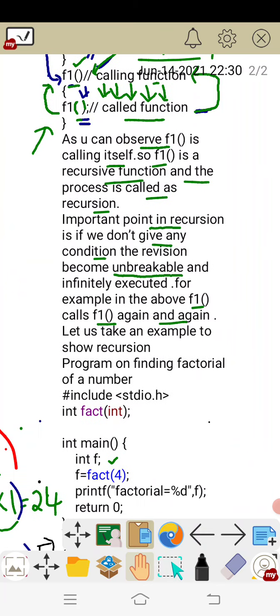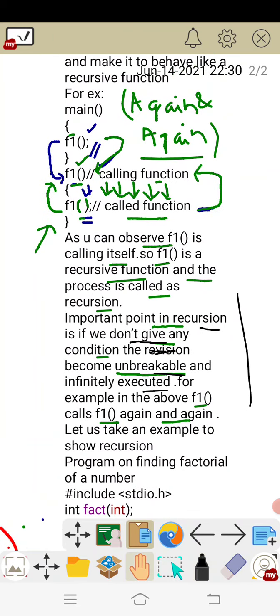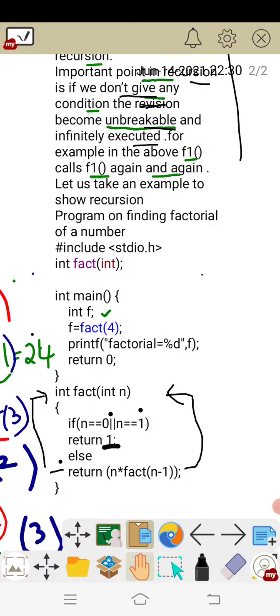The important point in recursion is, if you don't give any condition, the recursion becomes unbreakable and is executed infinitely. So you must mention some condition.